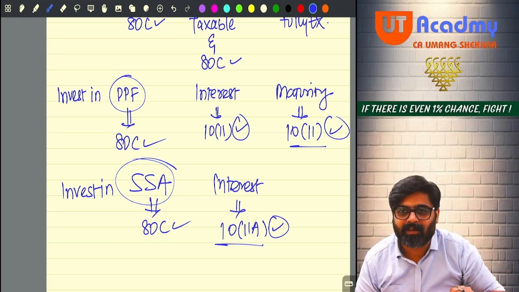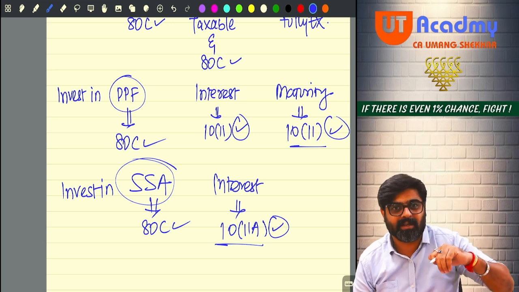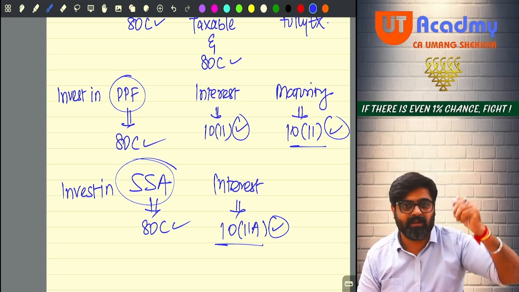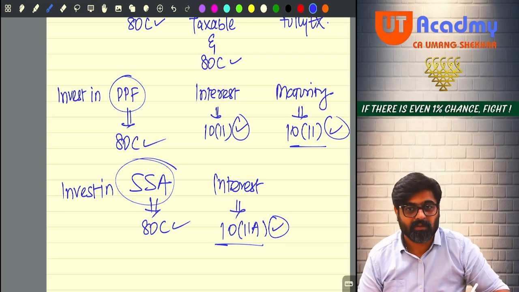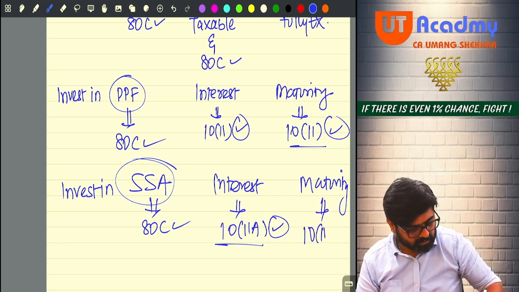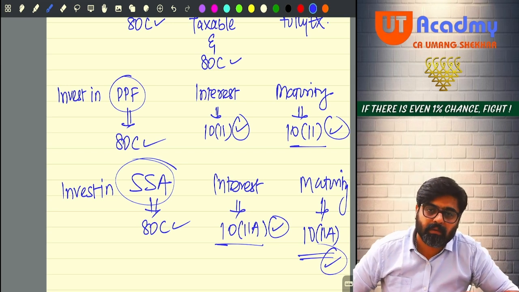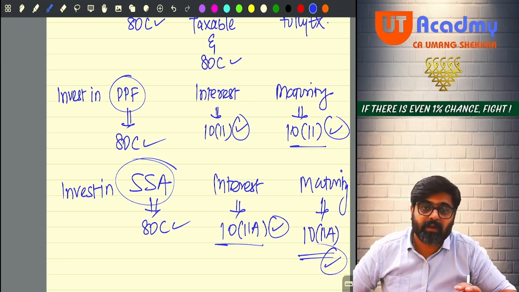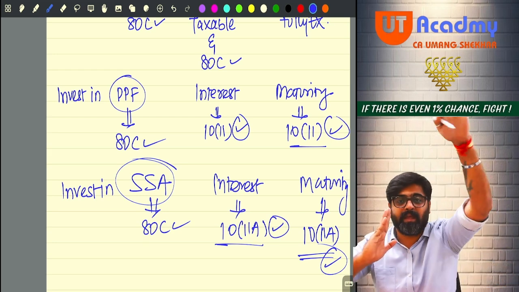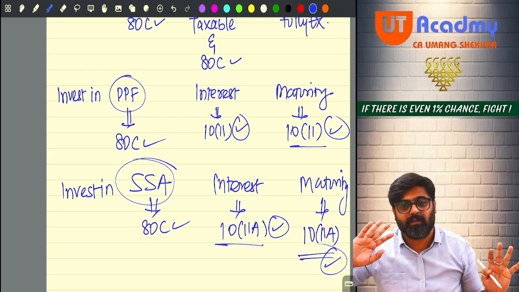Getting my point or not? For her better education, higher education, that amount can be used. For her marriage, this amount can be used. So whatever maturity amount comes at that time will also be exempt under section 10(11)(a). Will you remember? Okay. We were talking about interest. Just see where I am making the connections.